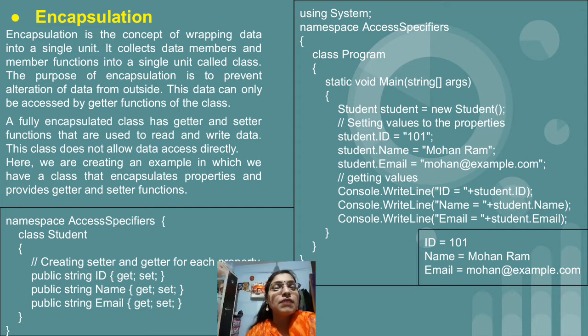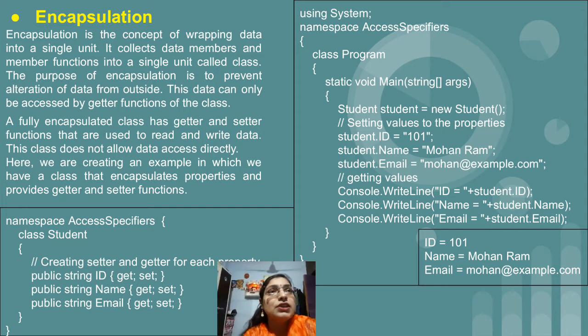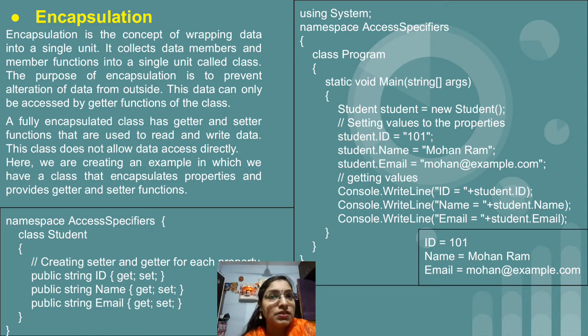So basically encapsulation contains properties and methods, that is, different attributes. Attributes are nothing but the variables which are present. The program I have given, we have seen in the property topic, in which we make use of get and set methods. The same program we are going to perform here. I have created one class, class Student, which contains three variables: ID, name and email. And I want to take the values of ID, name and email from the user with the help of properties. This much code is there in class Student.